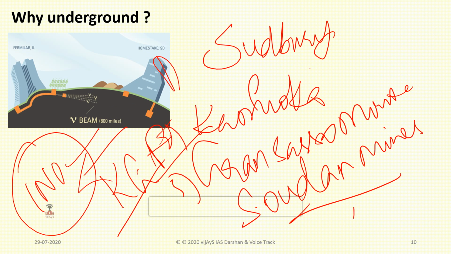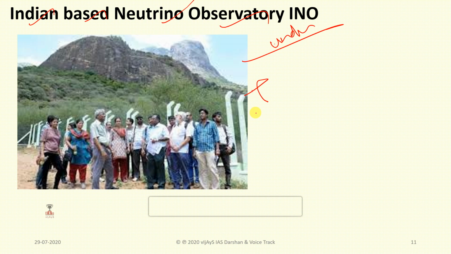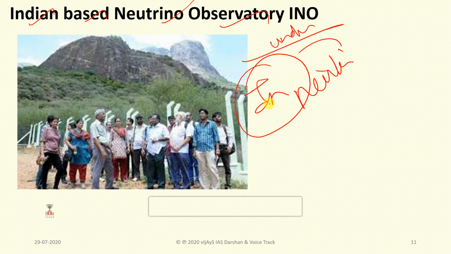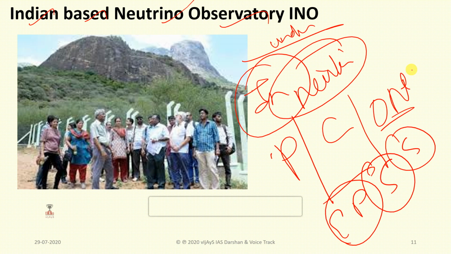So what is the Indian-based Neutrino Observatory? It is a proposed pure science underground laboratory, and its primary goal is to study the interactions of naturally occurring particles called neutrinos. There is worldwide interest in the field due to implications for several diverse allied fields such as physics, cosmology, the origin of the universe, and energy production mechanisms of the sun and stars. How the universe is formed, all this is there.